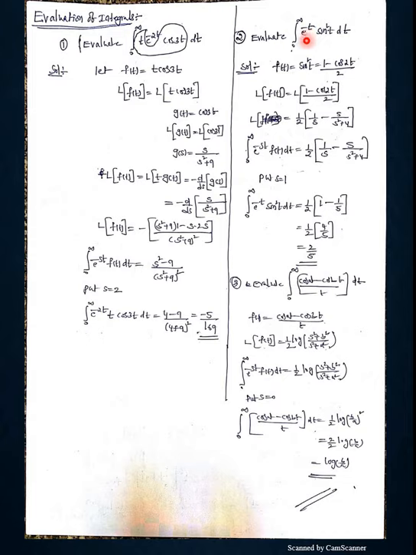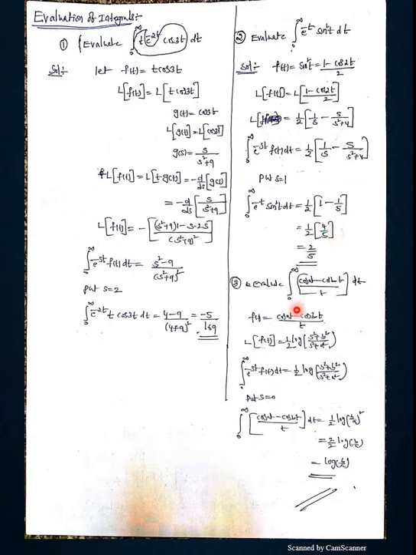Integral 0 to infinity e power minus t into sin square t dt. So the exponential function we keep aside. f of t is equal to sin square t, that is nothing but (1 minus cos 2t) by 2. L of f of t we can get by previous methods. So here L of f of t is nothing but, by the definition, 0 to infinity e power minus st into f of t dt. To get your question, how much should I write in the place of s? s is equal to 1. My answer is 2 by 5.